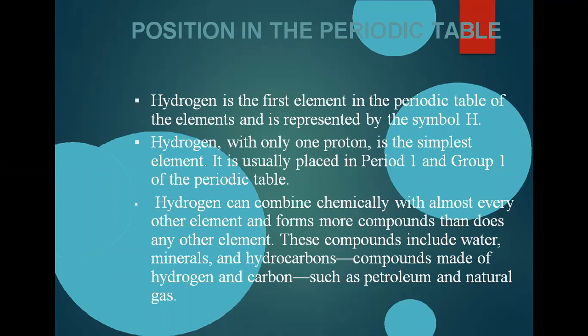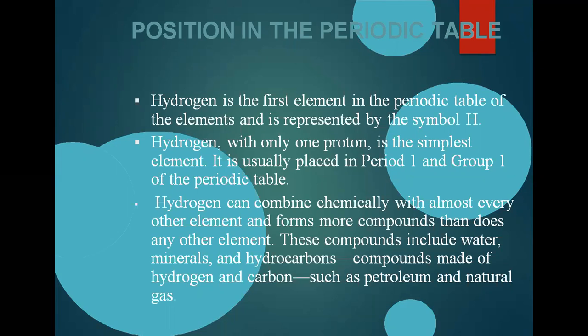Now, position in the periodic table. Hydrogen is the first element in the periodic table, and it's represented by the symbol H. Hydrogen, with only one proton, is the simplest element. It is usually placed in period 1, group 1 of the periodic table. Why? Because its properties generally resemble metals, and we know that the modern periodic table is arranged according to increasing atomic number, right? Because it has one electron, its atomic number is one, that is why it is placed above the alkali metals.